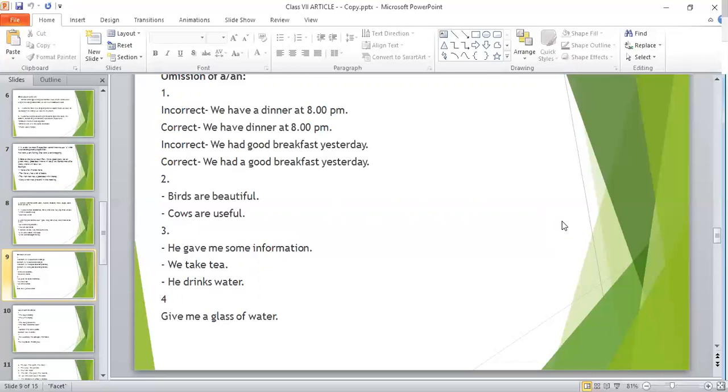Next, birds are beautiful. You cannot say a birds are beautiful, or cows are useful. You cannot say a cow is useful because all the cows are useful, right? And all the birds are beautiful. Next, he gave me some information. Dear cadets, before information, you cannot say a because information is an uncountable noun. And before uncountable noun, you cannot use a or an, right? For that very reason, you have to use some here as a determiner.